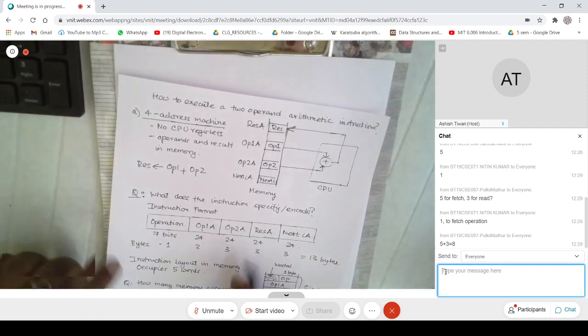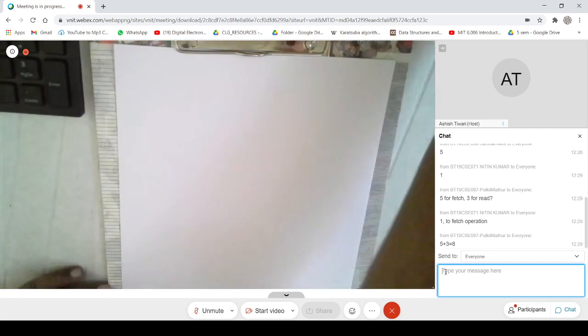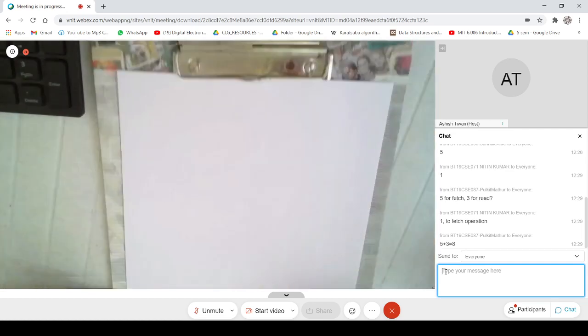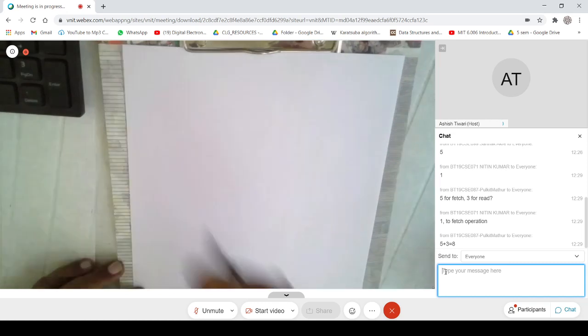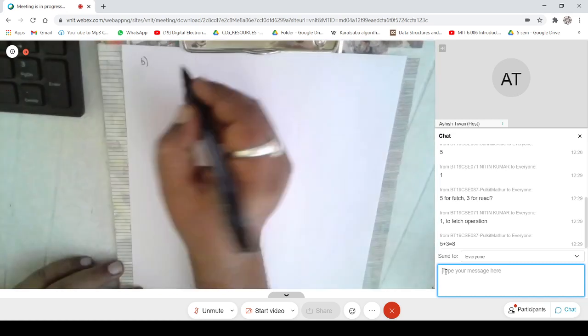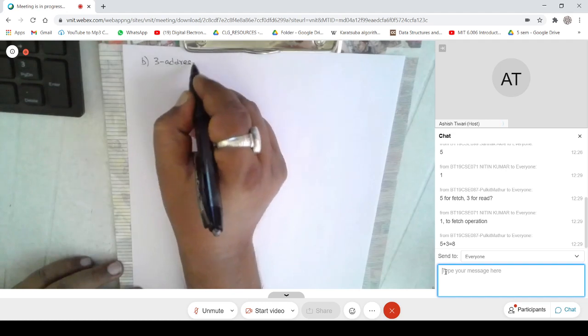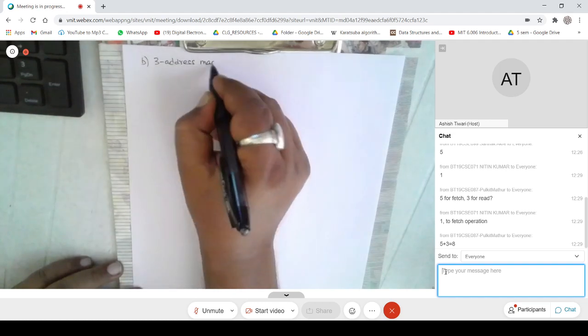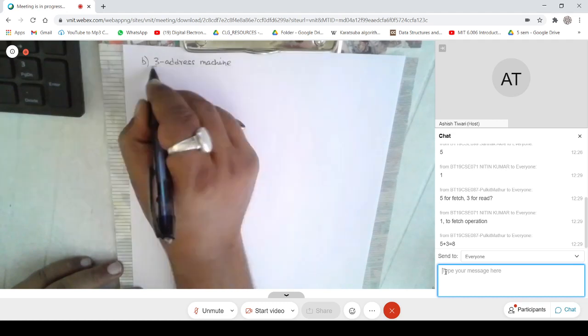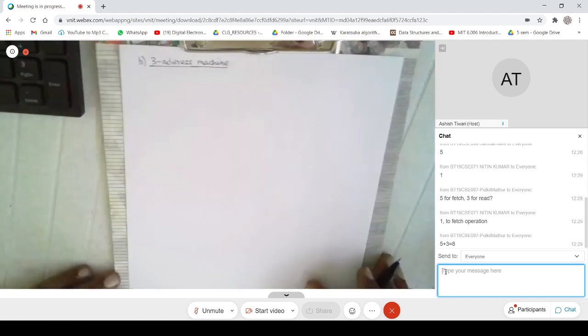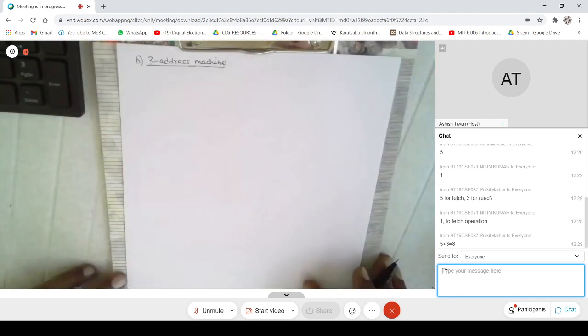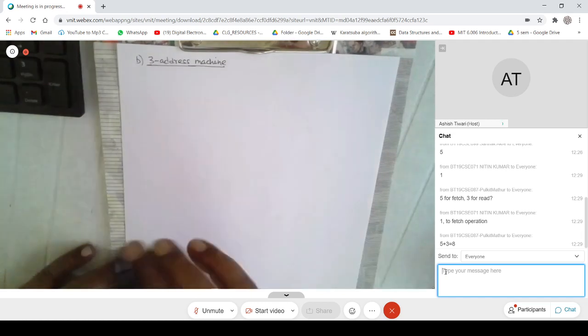Okay, so if you understand this, we can take this discussion forward, and I can have something called a 3 address machine. The argument is very similar. So this machine is very similar.